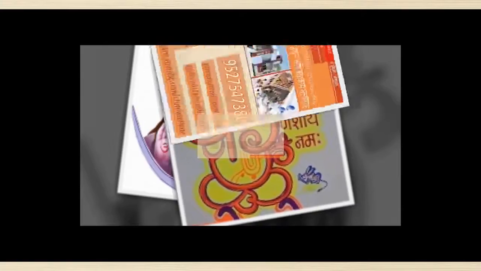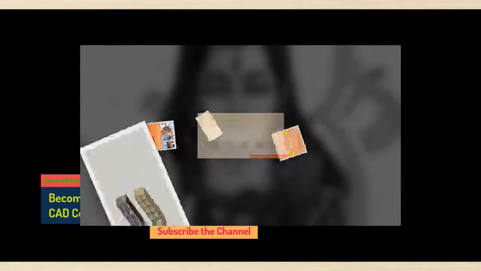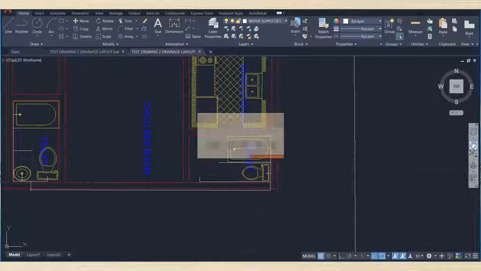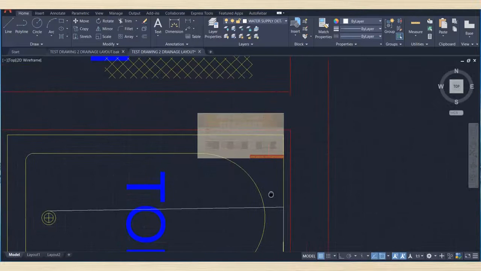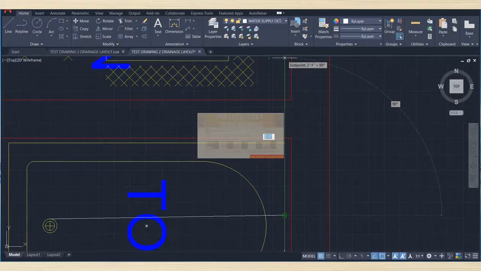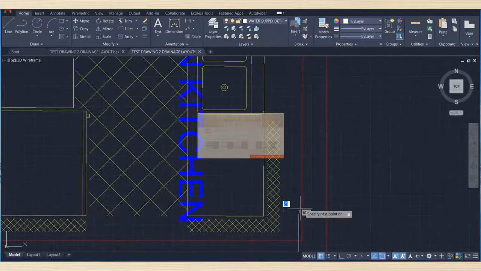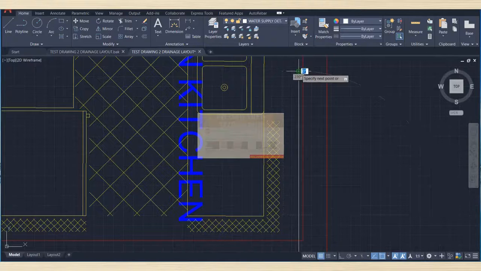Then same main supply line will take it to kitchen, and here we will give this connection to kitchen pump.